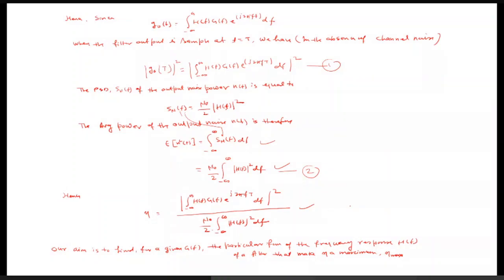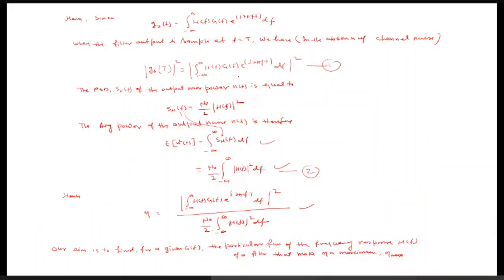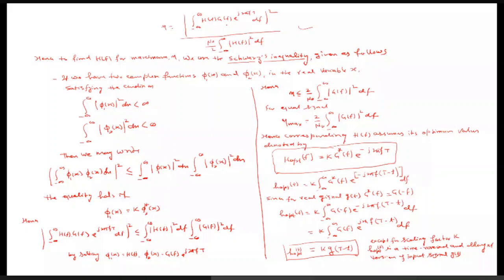So the same expressions are written over here. That is, mod of integral from minus infinity to infinity of H(f) G(f) e^(j2πft) df, whole square, divided by N/2. This same expression is repeated over here just for our convenience. So eta is given by this one.